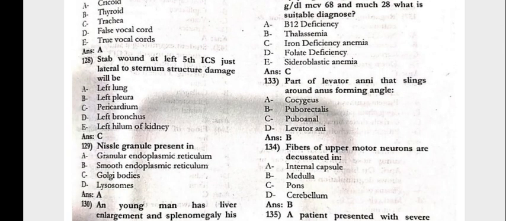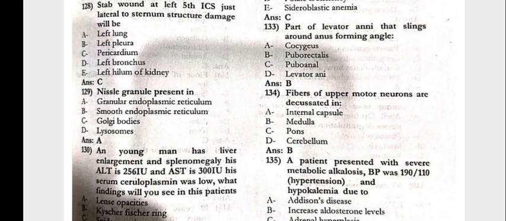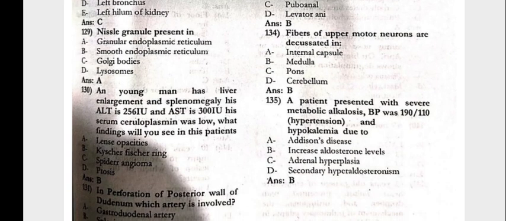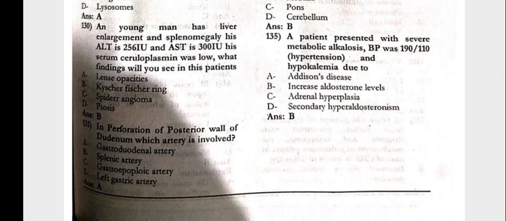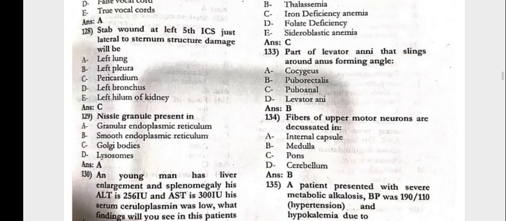Stab wound at the left fifth intercostal space just lateral to the sternum. Structure damaged would be the pericardium. The Nissl granules are present in the granular endoplasmic reticulum. A young man has liver enlargement and splenomegaly. ALT is 256, AST is 300. Serum ceruloplasmin was low. What finding will you see in this patient? There is the cause of ulcer rings. The perforation of the posterior wall of the duodenum. Which artery is involved? That is the gastroduodenal artery.